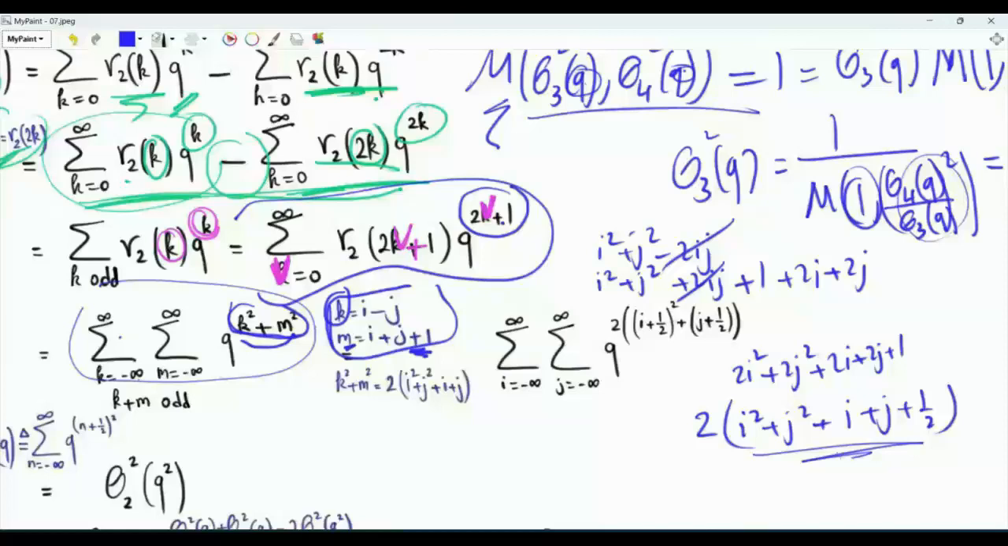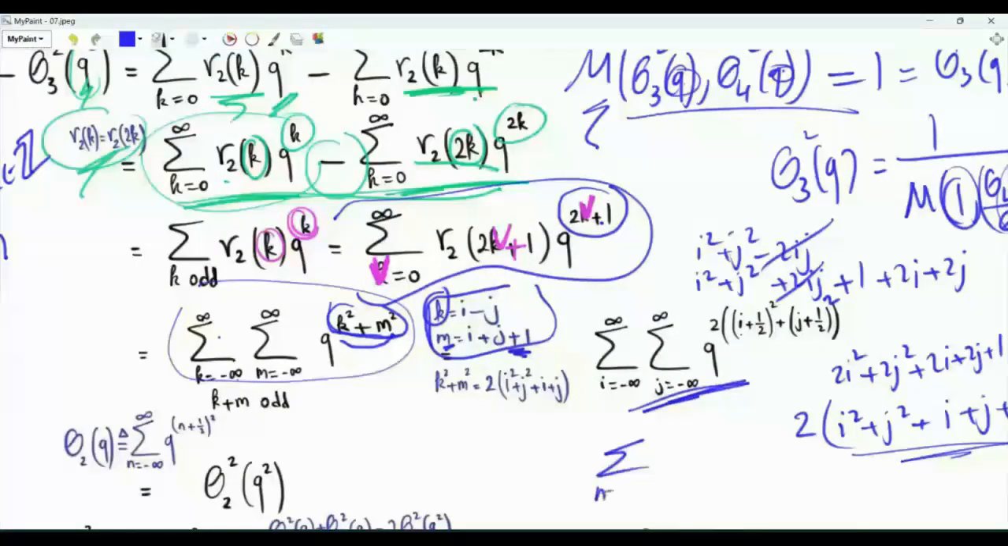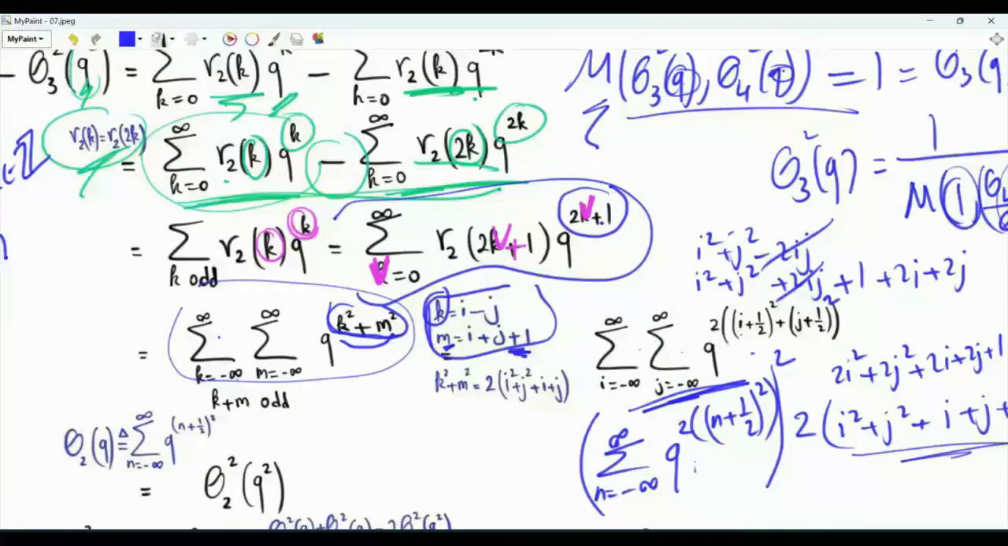What we have here inside the bracket can be written as i plus 1 half all squared. This will give us i squared plus i plus 1/4. And then we have j plus 1 half squared. This will give us j squared plus j plus 1/4. This double sum here is the summation over n from minus infinity to infinity of q to the power 2 times n plus 1 half squared, and the sum is squared. If we square this summation, we get exactly this double sum.